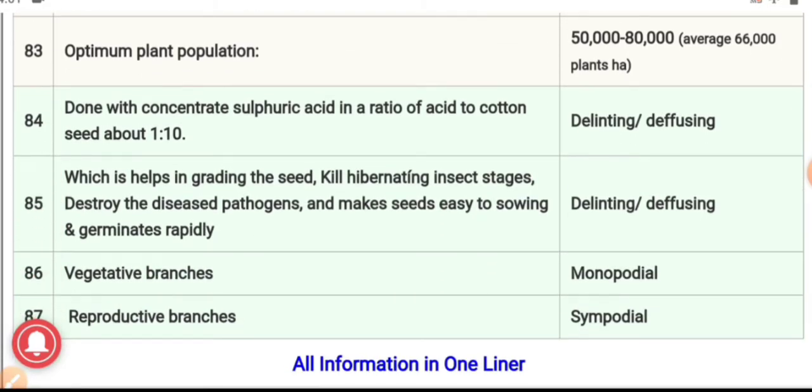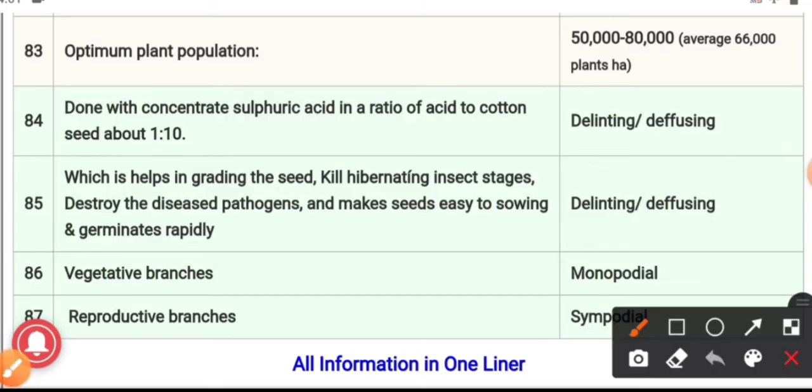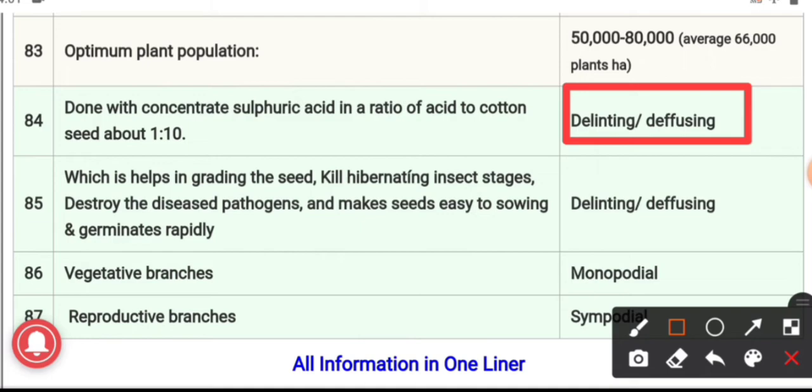They are asking what is done with concentrated sulfuric acid in the ratio of acid to cotton seed about 1:10, and the answer is delinting or defuzzing. It is done with concentrated sulfuric acid in the ratio of acid to cotton seed about 1:10.